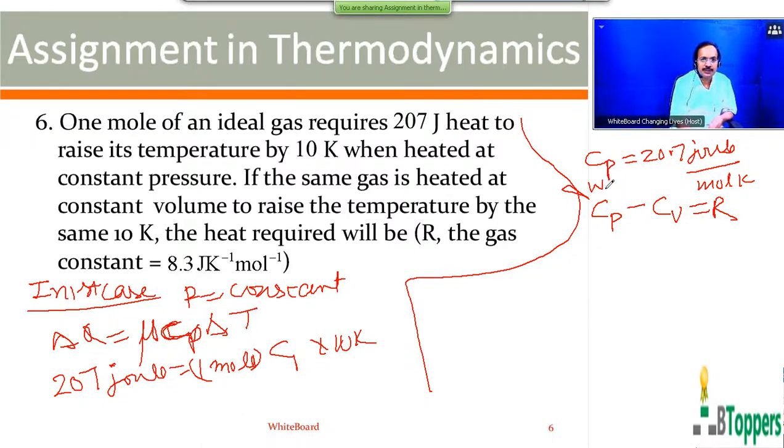Therefore, we can write molar specific heat at constant volume as molar specific heat at constant pressure minus R. That will be 20.7 minus 8.3 joule per mole per Kelvin.